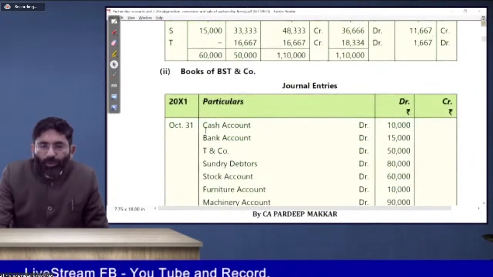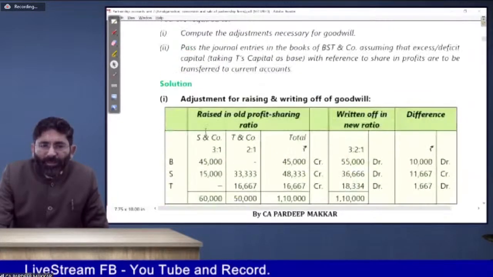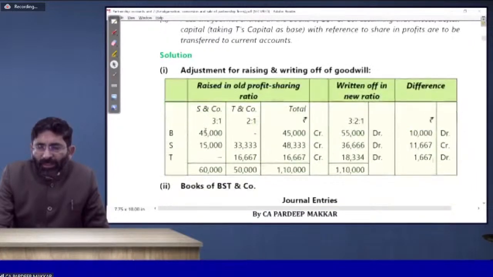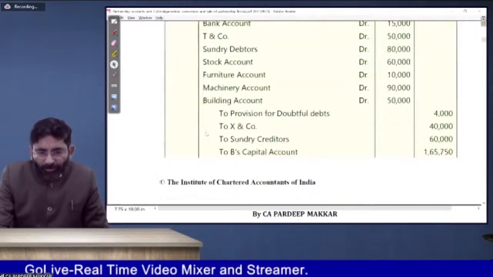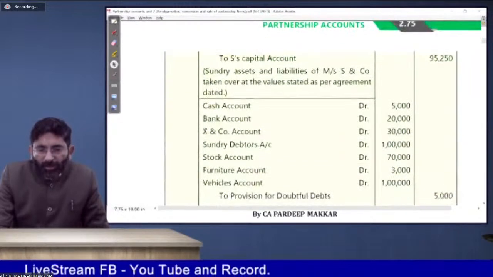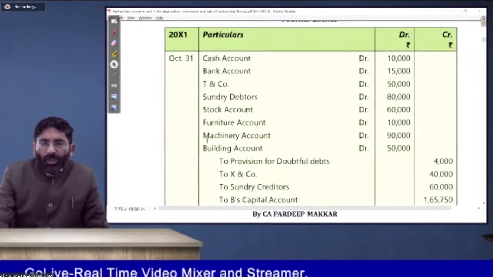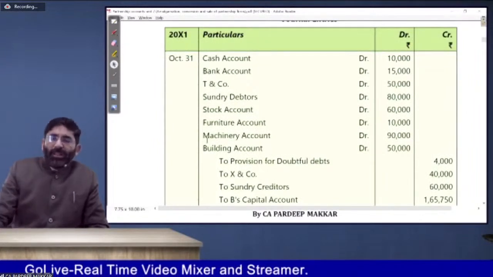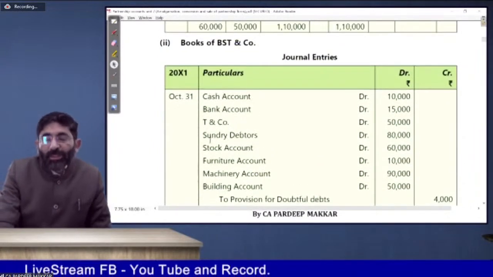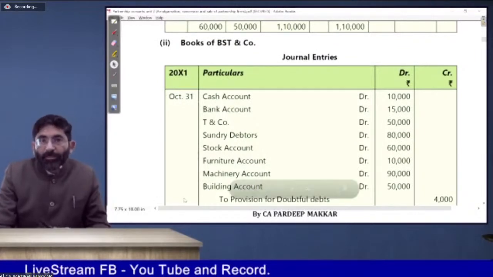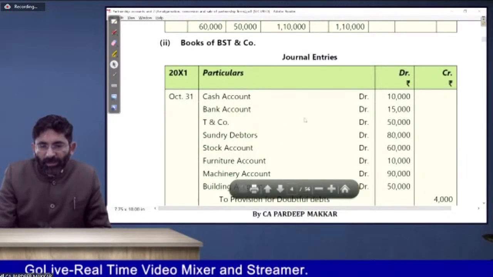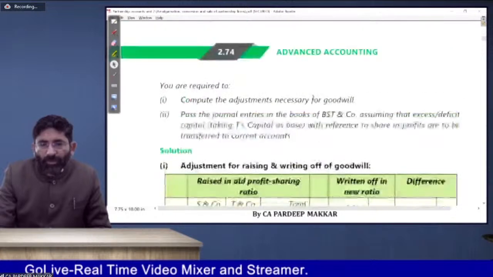Now, in the books of BST and company, the entries are very simple. Remember that these entries are not typical at all. I would like to pass entries in both the books. First of all, whatever the assets are taken over, he has taken over all the assets. So it is in the books of the purchasing, merged company, a new firm. The new firm has been framed, and the new firm will pass a simple entry, very simple.